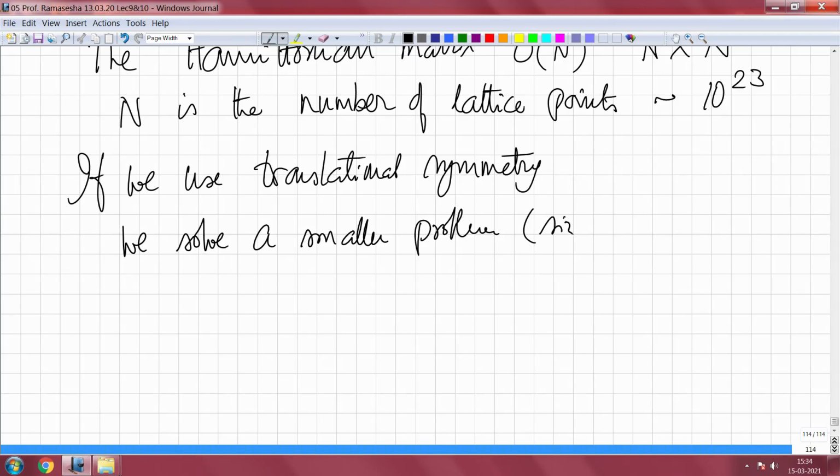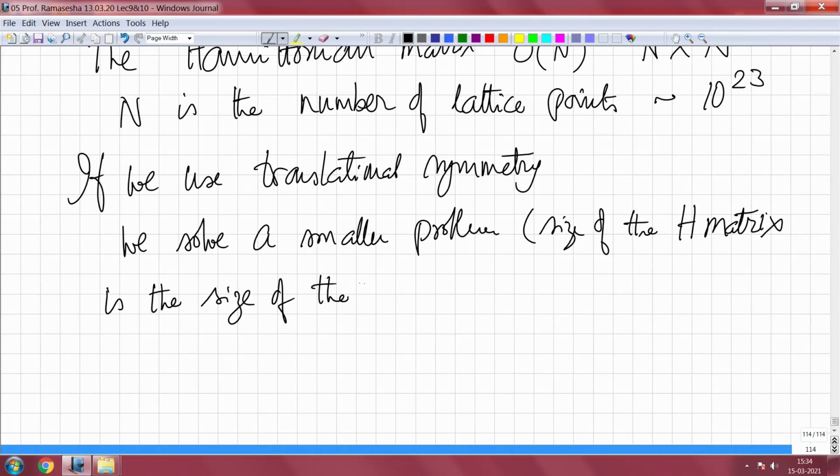The size of the Hamiltonian matrix, the size of the H matrix, is the number of orbitals per site, but you have to solve this at every k point.